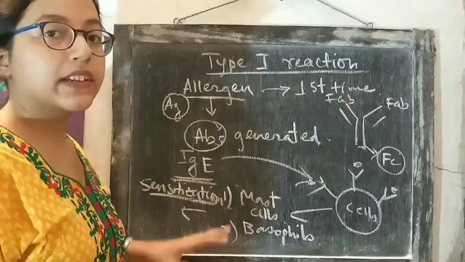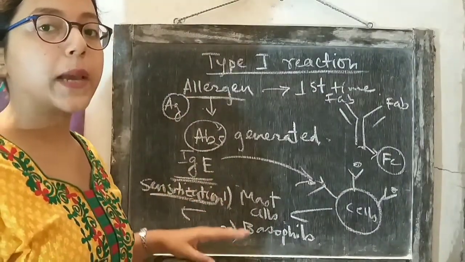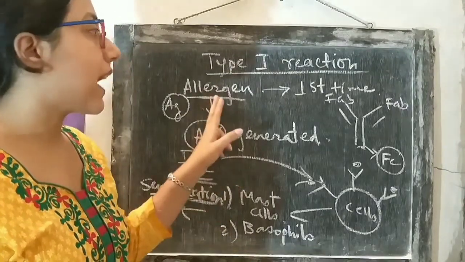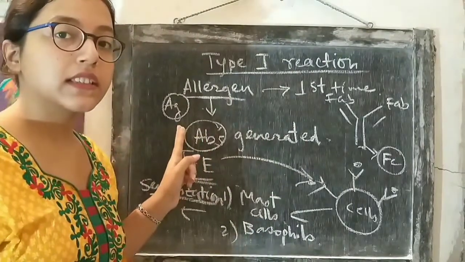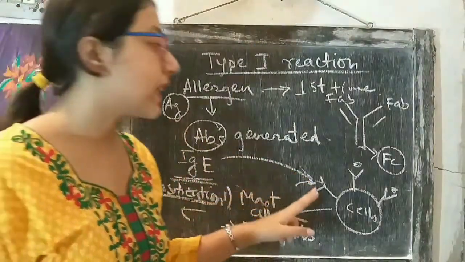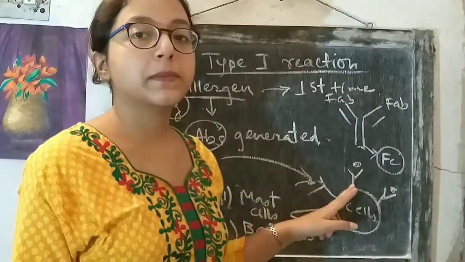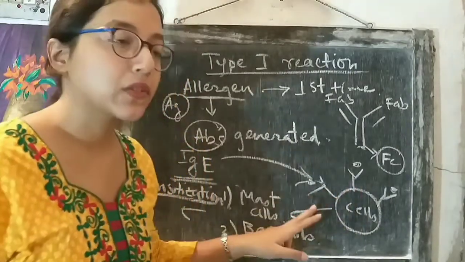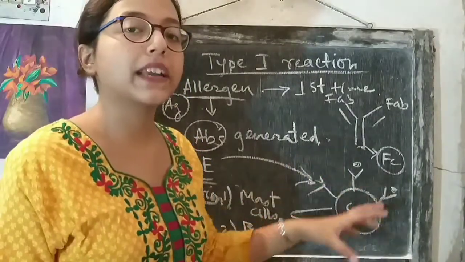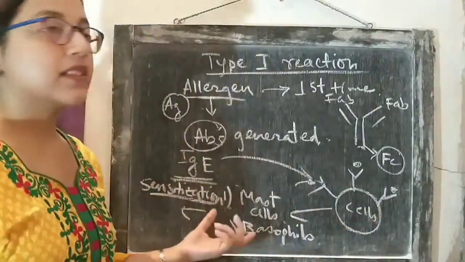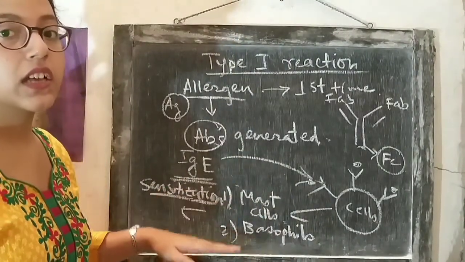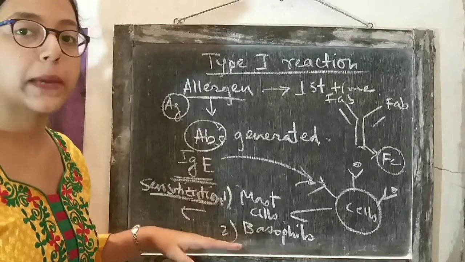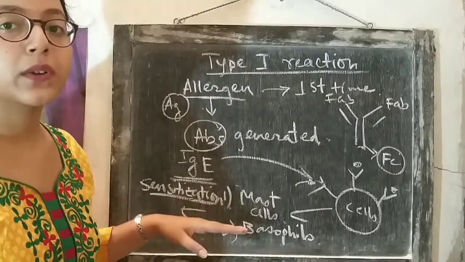This event occurs in the first phase of the type 1 reaction. What happens? The allergen enters the body of the person for the first time. IgE is synthesized. IgE goes and binds to the Fc receptors present on the surface of mast cells and basophils. And once the IgE binds to the receptor, the mast cells and basophils are sensitized. Up to this point, it is the first phase of the type 1 reaction. Now we will look into the second phase.